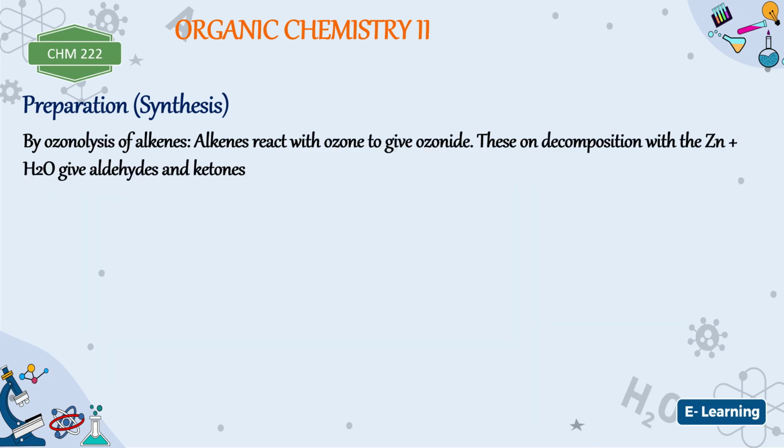Now the next method we are going to look at quickly is by ozonolysis of alkene. This is something that you've learned before. Now we said ozonolysis, we give an ozonide. Right? Did you learn this in your year 1? Yes. Now, when alkenes react with ozone, they are going to give an ozonide. Then when this ozonide decomposes with zinc and water to give either an aldehyde or a ketone, or a mixture of aldehyde and ketone. It can either give 2 aldehydes or 2 ketones, or aldehyde and ketone. So we can form two different aldehydes, 2 different ketones, or aldehyde and ketone.